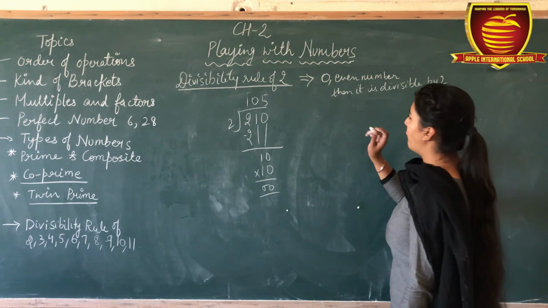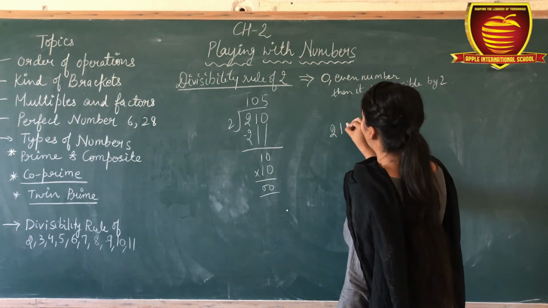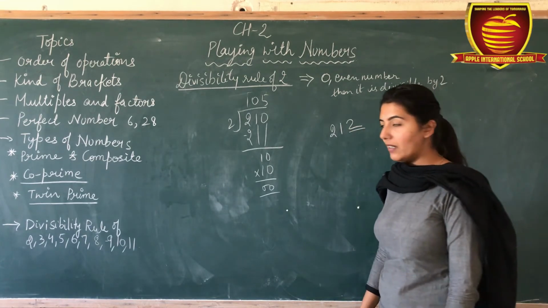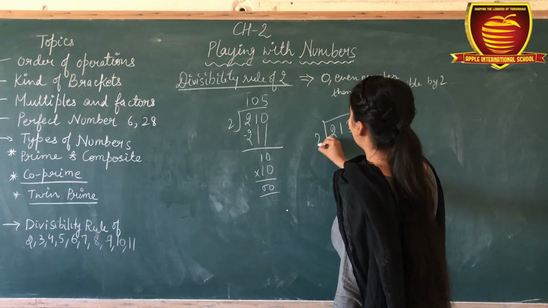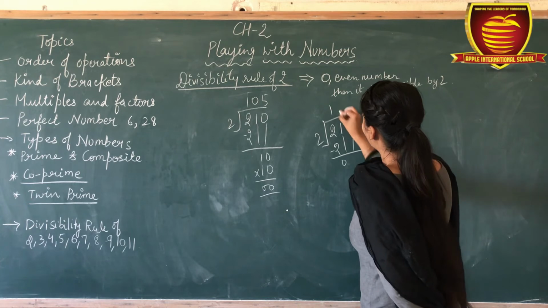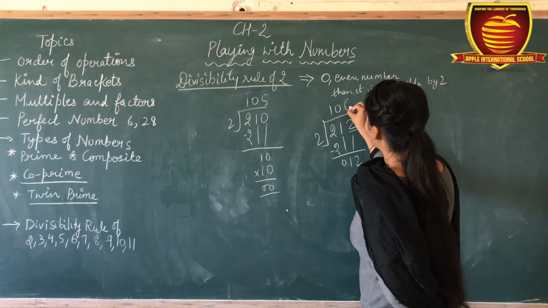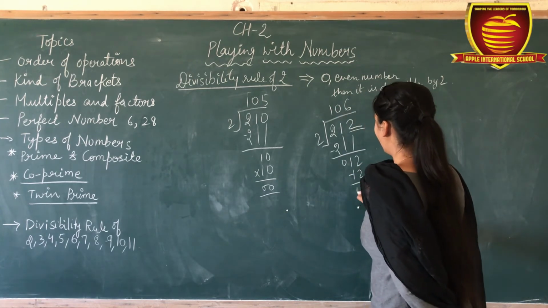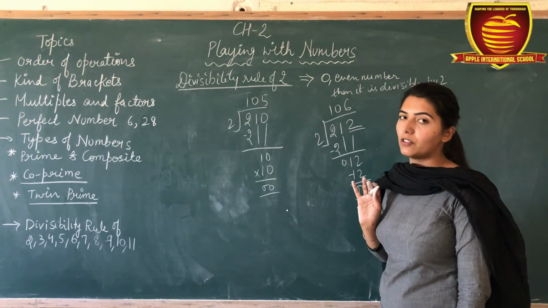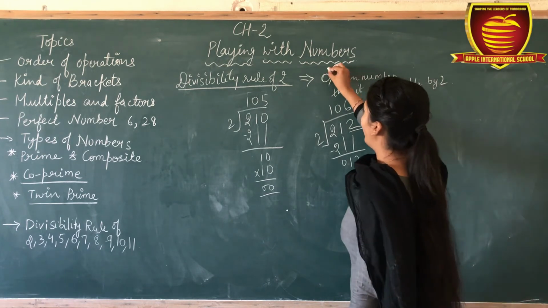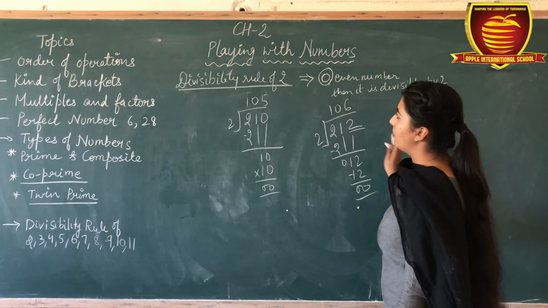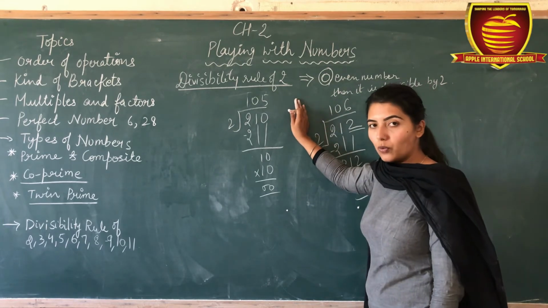Now if I take an example, this is also an even number at the end. Let's check it. Okay, so this number is also divisible by 2. Okay, means if a number ends with 0 or any even number, then that number is divisible by 2.